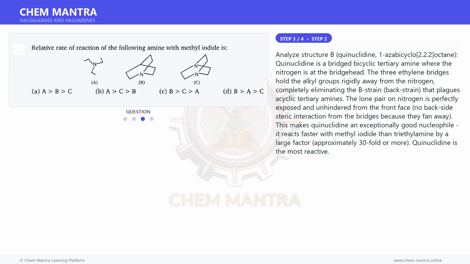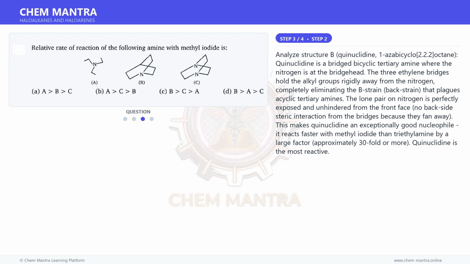Analyze structure B, quinoclidine, 1-azabicyclo[2.2.2]octane. Quinoclidine is a bridged bicyclic tertiary amine where the nitrogen is at the bridgehead. The 3 ethylene bridges hold the alkyl groups rigidly away from the nitrogen, completely eliminating the B strain, back strain, that plagues acyclic tertiary amines. The lone pair on nitrogen is perfectly exposed and unhindered from the front face, with no backside steric interaction from the bridges because they fan away.